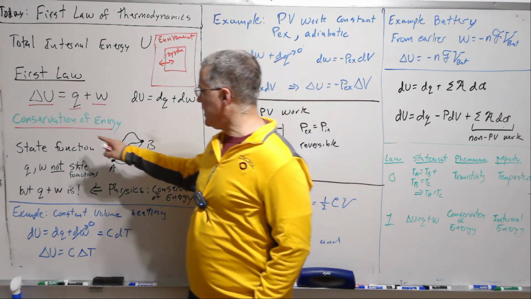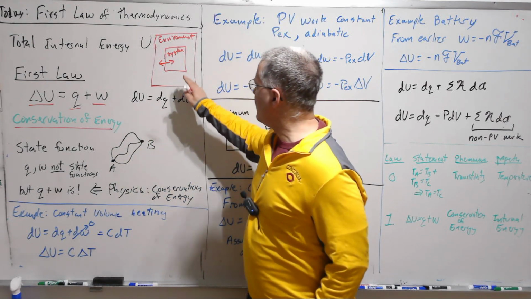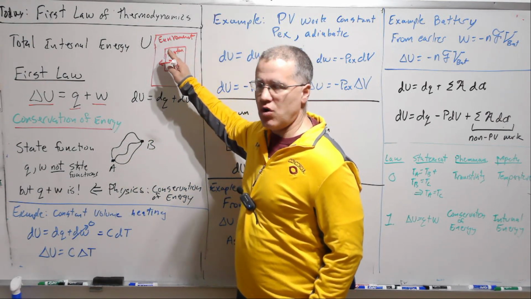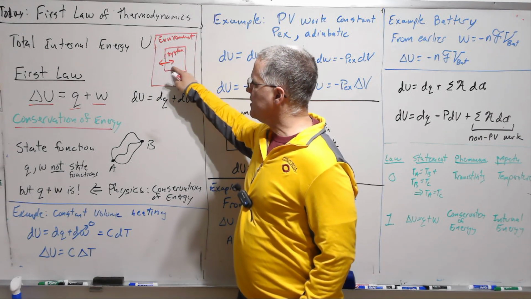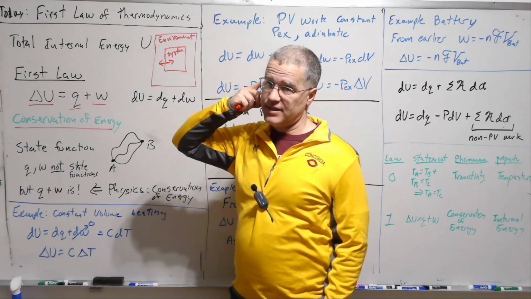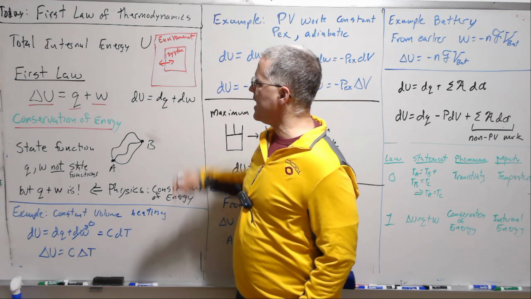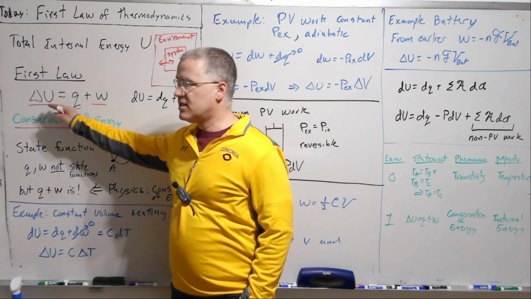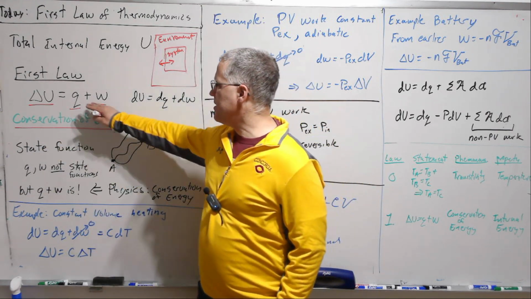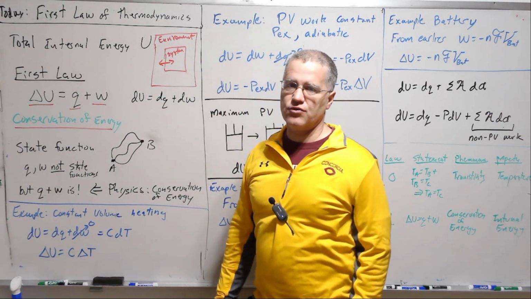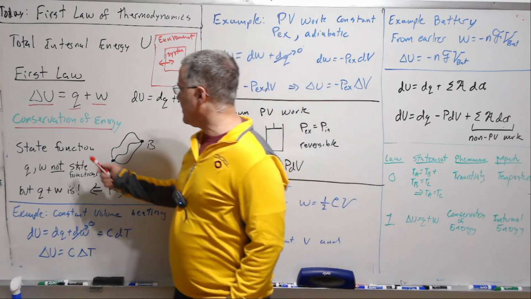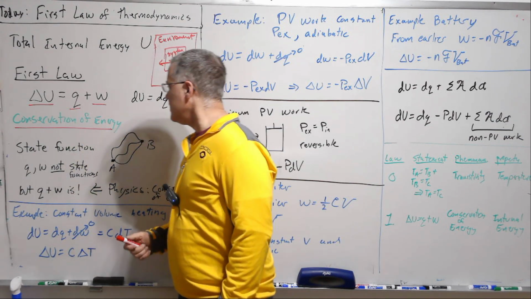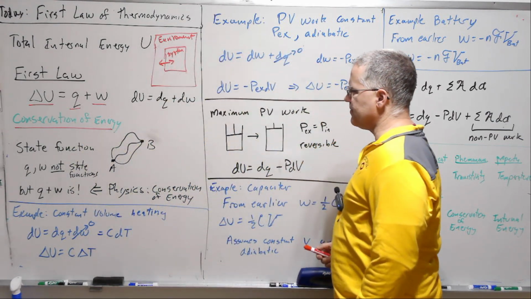Here we are talking about this whole thing as a total, and then how does it interact with its environment. And so if we had an isolated system, so one that can't interact with its environment at all, then it's a constant energy system. Q and work are 0. No work is being done, no heat is being transferred. So this is the idea of conservation of energy here.